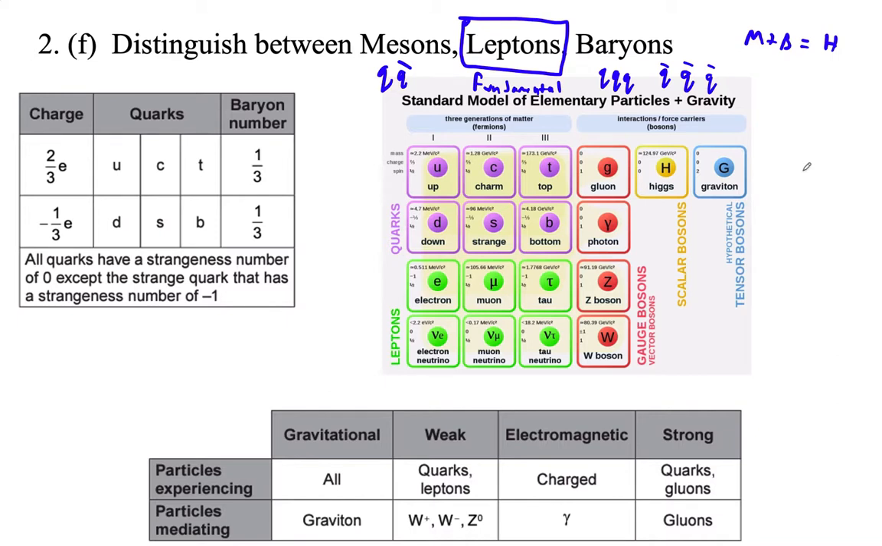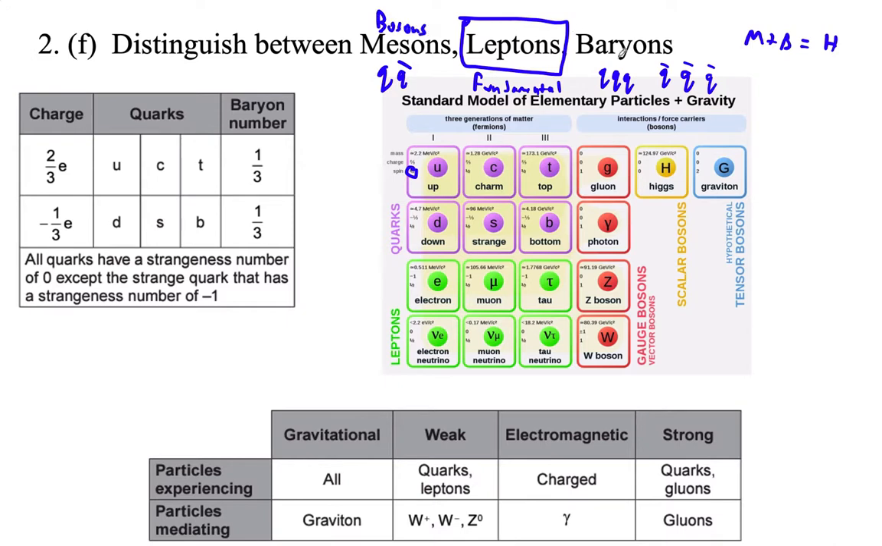Now there's a big difference between mesons and baryons. IB doesn't require you to know this, but it's fundamentally important. Quarks have one-half spin. So a quark anti-quark pair is going to have 0 spin. Those are, I think, scalar bosons. Anyway, these guys are bosons.